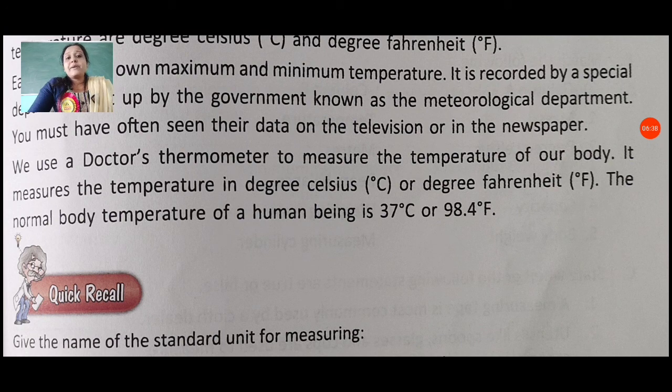So now our chapter is completed here. So students, try to read this chapter from your textbook. In our textbooks we also have some pictures, and try to write the answers to the questions. Take care.